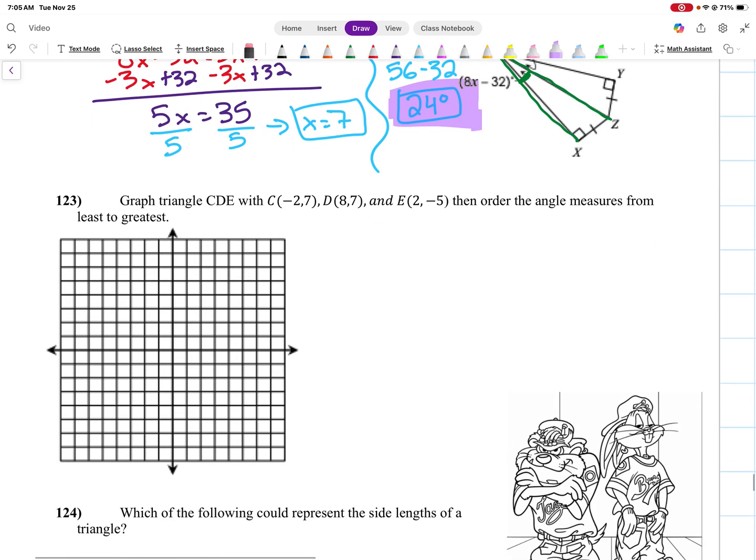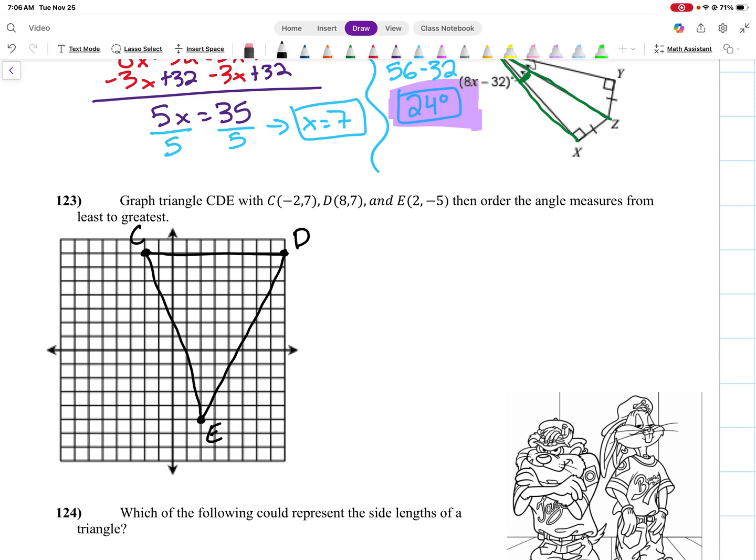So graph triangle CDE. All right, so let's plot them as I talk through it. C at negative 2, 7. D is at 8, 7. And E is at 2, negative 5. All right, let's connect my dots.